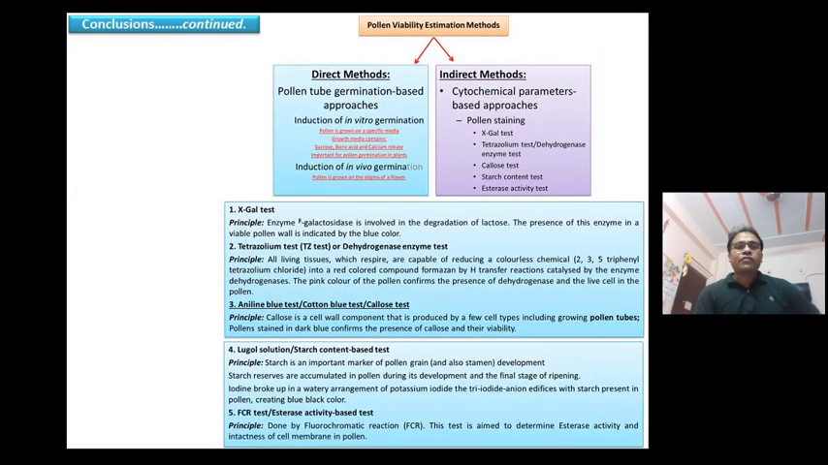This is a summary of the direct methods and indirect methods. Direct methods include the induction of in vitro germination test and induction of in vivo germination test, whereas indirect methods include the X-gal test, tetrazolium test, aniline blue test, Lugol solution based test or starch content based test, and FCR test or esterase activity test.